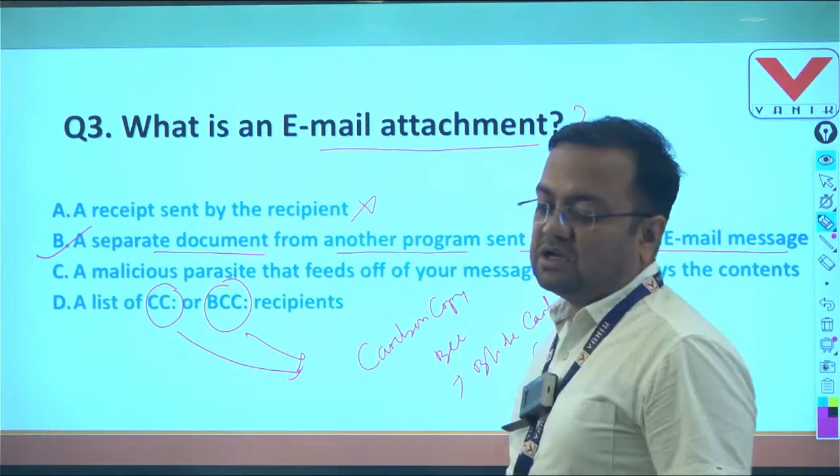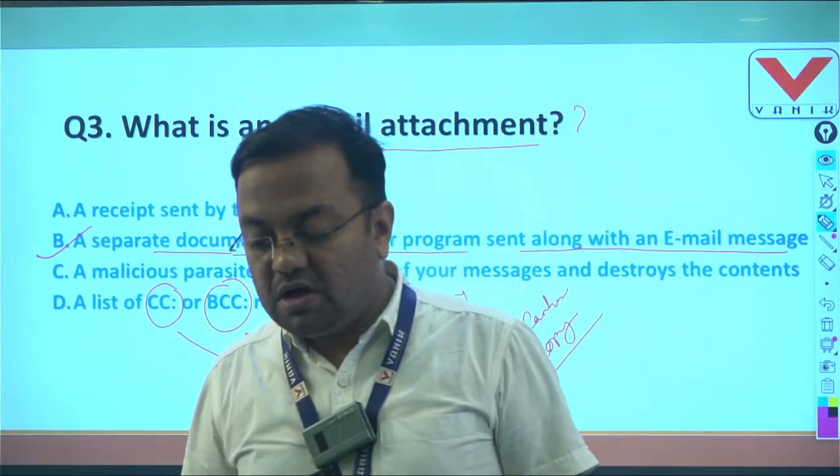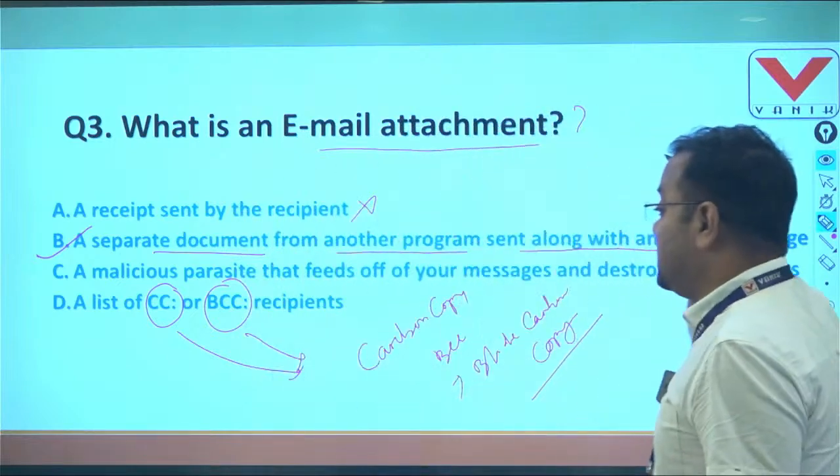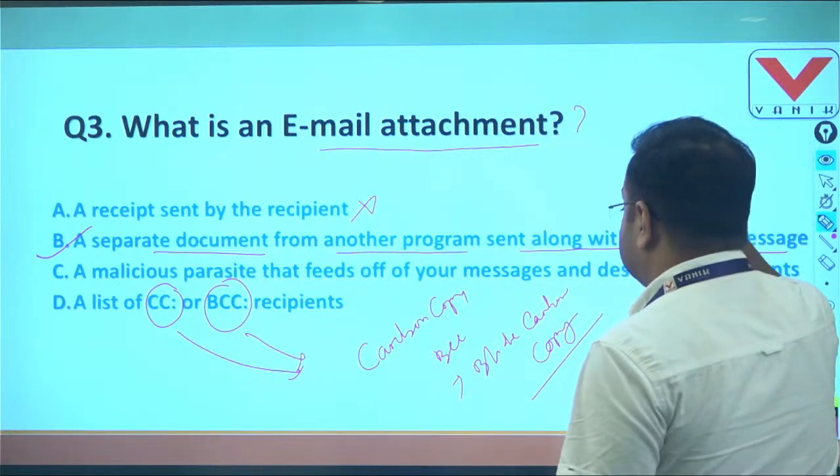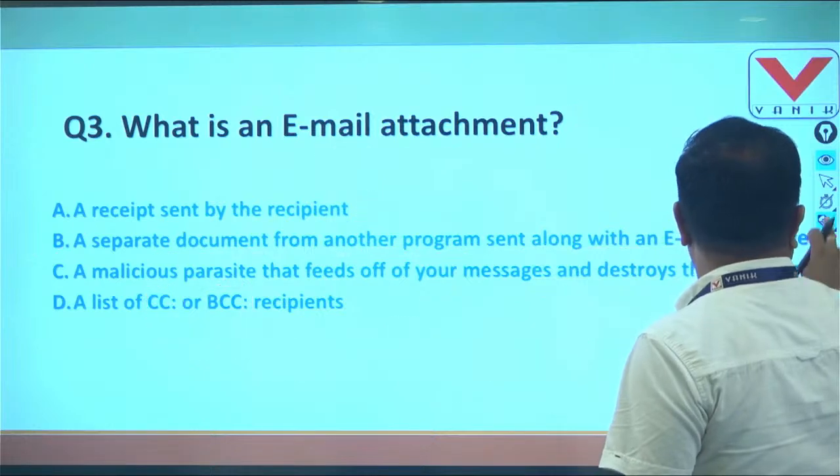So one is CC for carbon copy, another is BCC for blind carbon copy. So question number 3 answer is B. Then goes to question number 4.